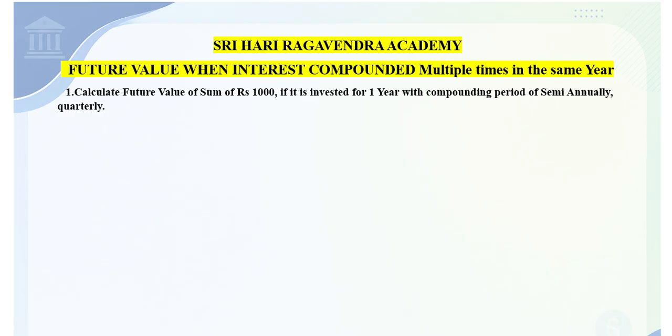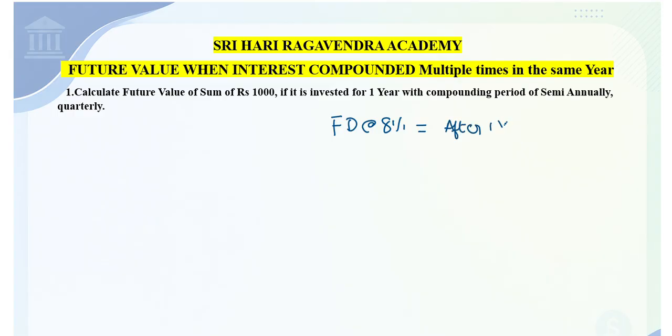So now let me try and make you understand what is interest compounding multiple times in the same year. Say for example, if you invest in any investment proposal, that investment will give you interest, and that interest will be for a year. Say for example, if you invest your money in a fixed deposit at a rate of 8%, then the bank will credit you interest after 1 year, right?